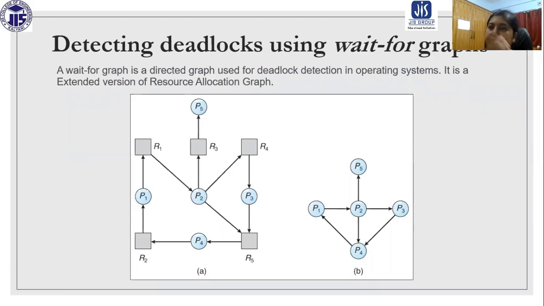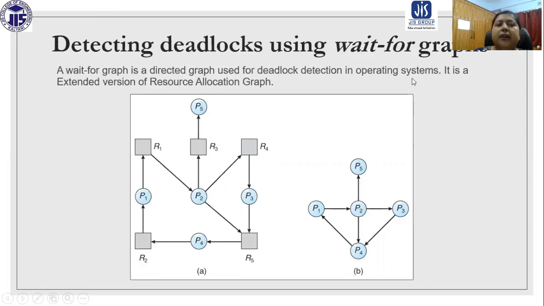Deadlock detection can be done with a wait-for graph. Deadlock detection using wait-for graph. WFG is basically the abbreviation of wait-for graph. The wait-for graph is a directed graph used for deadlock detection in operating systems.